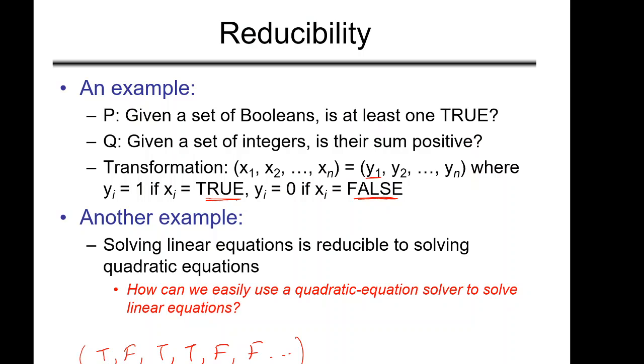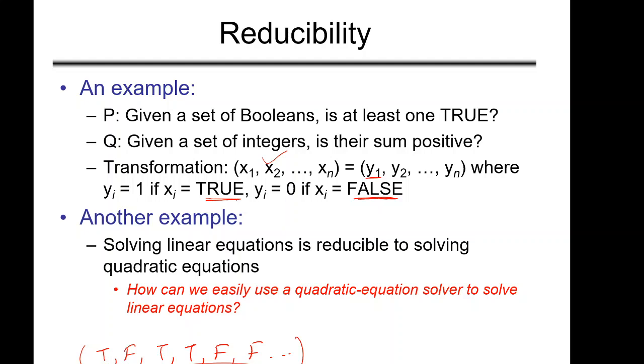Then we will solve this problem, and if the answer is greater than 0, if we get the sum positive, then we will say yes. And for the original problem also we can say yes, there exists at least one variable whose value is true. In this way we can reduce one problem into another problem, and if that second problem is solved, the first problem is inherently solved.